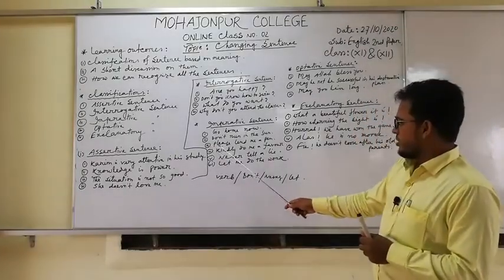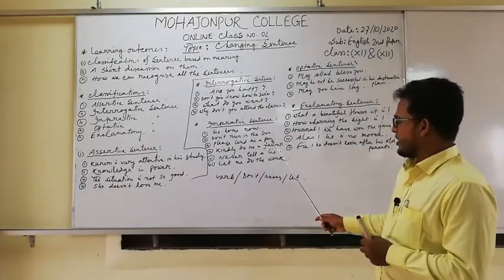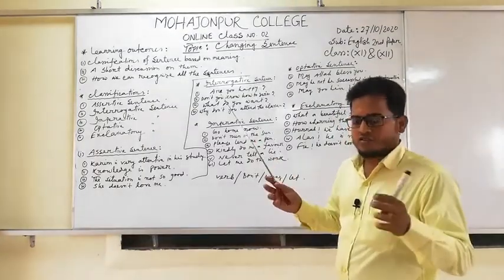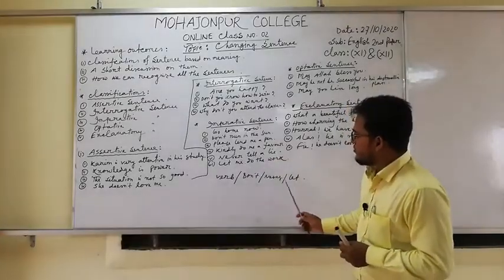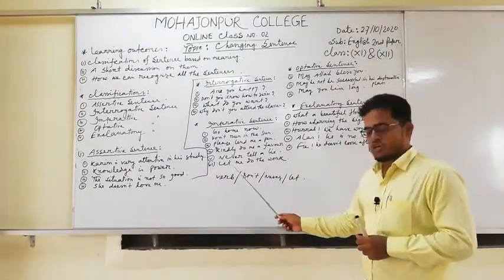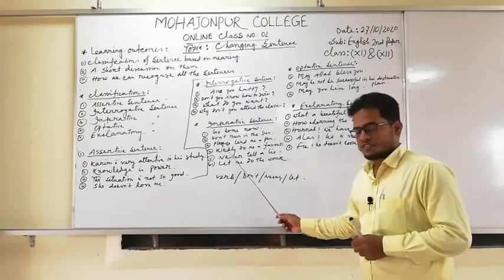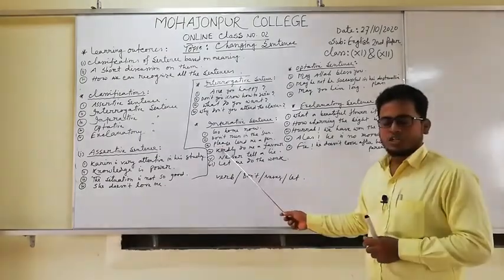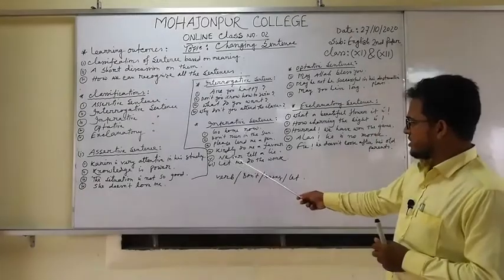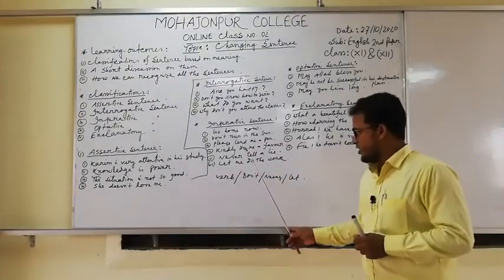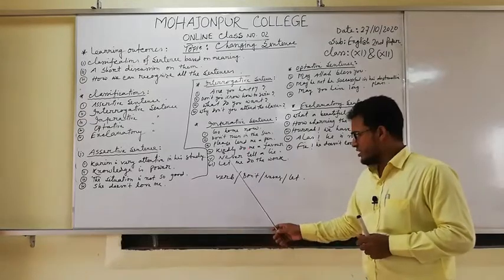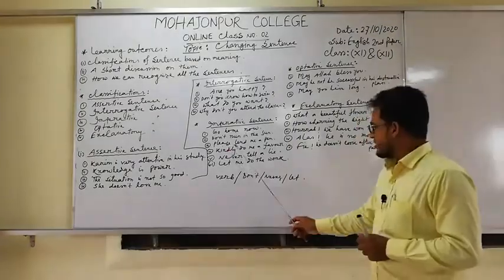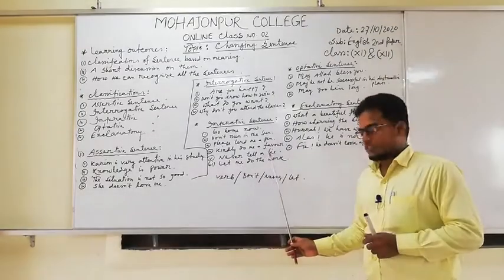And the third one is please lend me a pen. Here there is a verb lend, but there is an extra word please just before the verb, but it is called an imperative sentence because there is a full stop at the very end of the sentence also. The fourth one is kindly do me a favor. Here there is a verb do, but there is another word just before the verb, kindly, but this is called an imperative sentence.